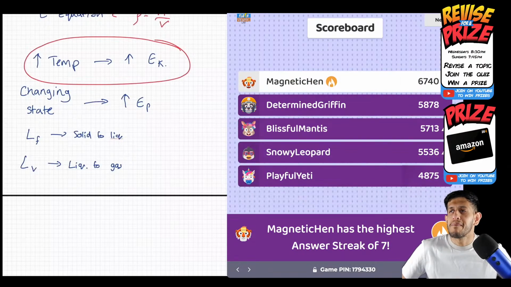So determined Griffin and Magnetic Hen still having their own battle. It's all changed though, third and fourth. They climbed up from beneath fifth. So that's Blissful Mantis and Snowy Leopard. Who's that in the chat? Drop it down. I'm so bad. You're not bad. You're not bad.